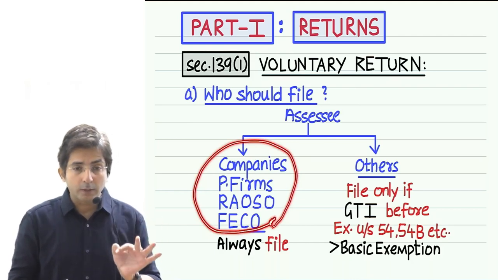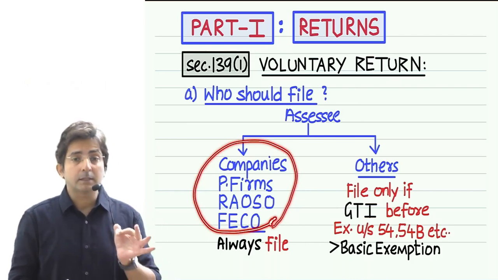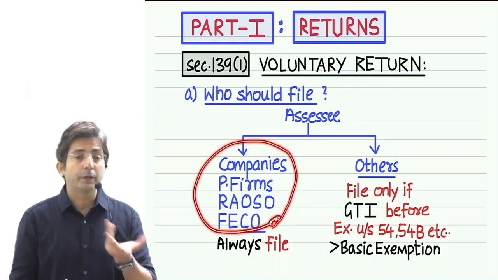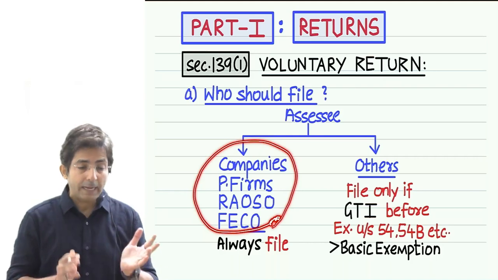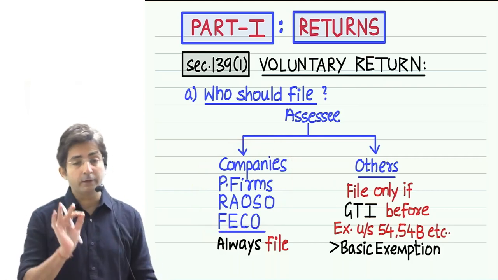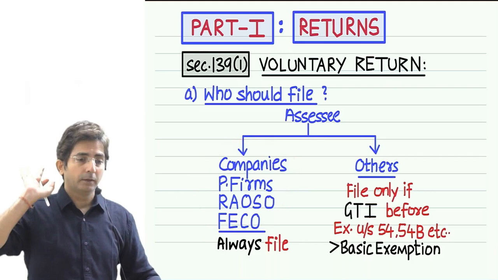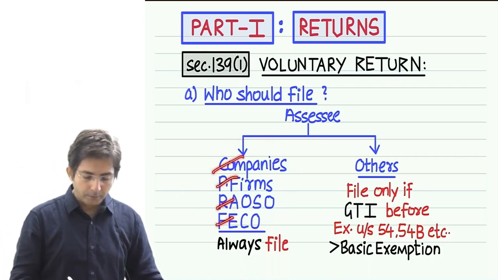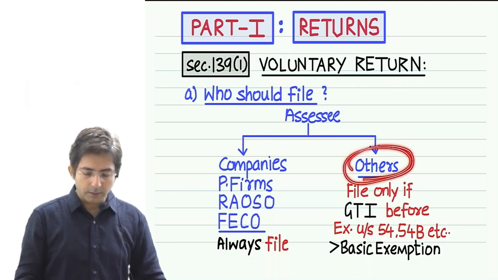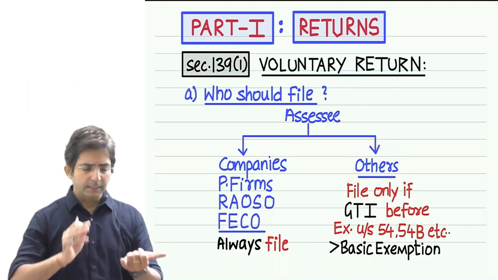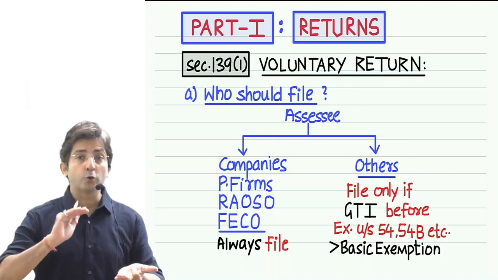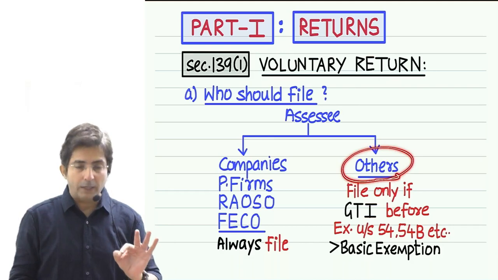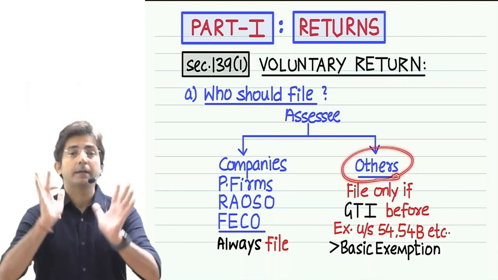But now we'll have to understand why it is compulsory for these people to file the return, whether they have income or no income. That reason you need to know. I told you, everything you should understand with reason. So the reason I will tell you. But other than these four, look at this. Others means other than companies, partnership firm, RAUSO and FACO. Other than these four, other people have to file the return only if they have big income.